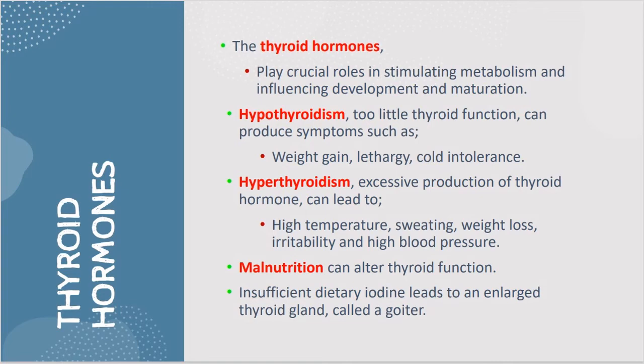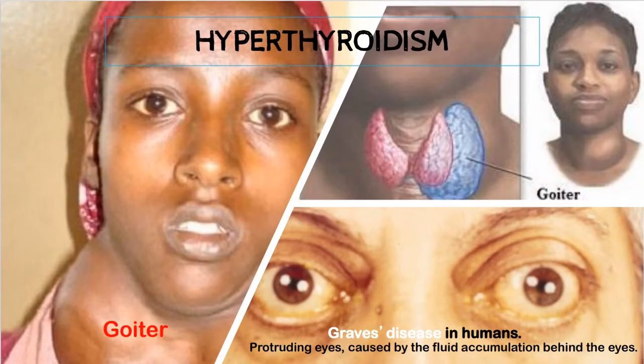The amount of thyroid hormone produced by an individual can be affected by malnutrition, and insufficient dietary iodine will lead to an enlarged thyroid gland, a disease we call goiter. This is the effect of hyperthyroidism, goiter, and another disease we call Graves' disease. In humans, it shows up as protruding eyes caused by fluid accumulation behind the eyes.